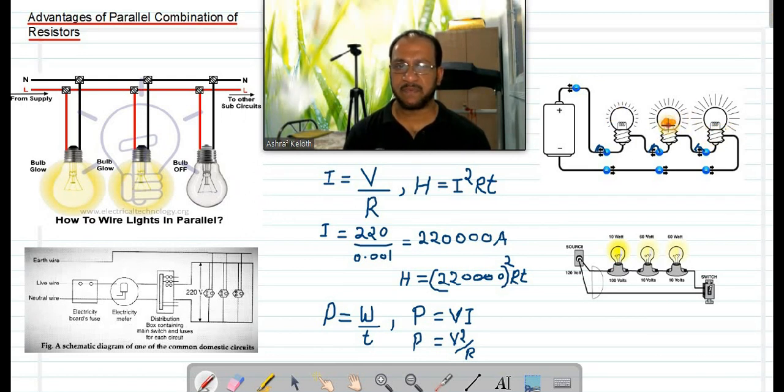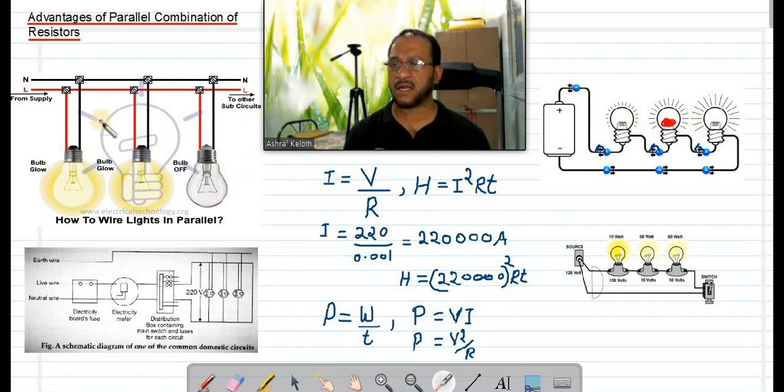If this filament is burned, then current cannot flow through that. There is a gap here. It is melted, so current will not flow this way. If this filament is burned, then current cannot pass this way, so the other two bulbs will also stop functioning. That is a disadvantage of series combination. If any one device is burnt or damaged, all other devices will stop working in series.